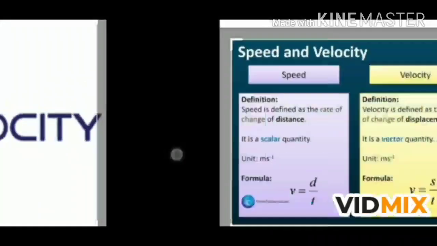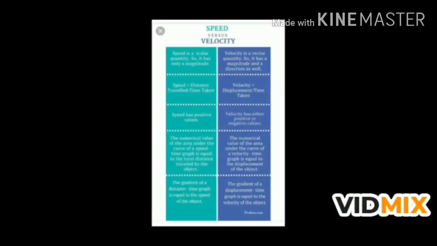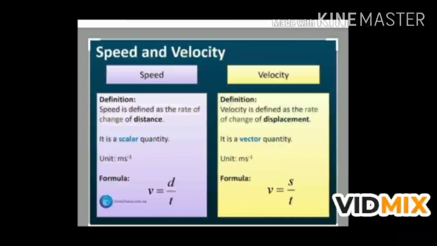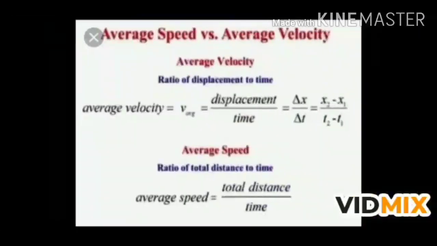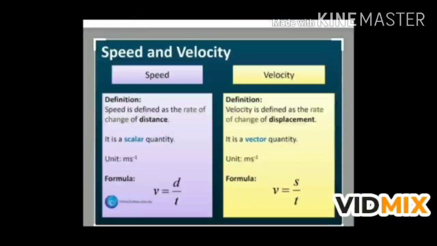So the definition of velocity is, velocity of an object is defined as the displacement of the body per unit time. So the expression for velocity will be v equals distance upon time, or v equals s upon t, and the SI unit of velocity is meter per second. Now types of velocity.